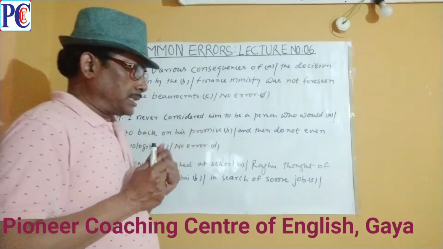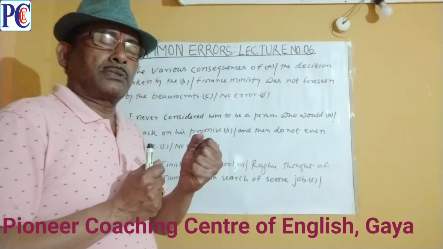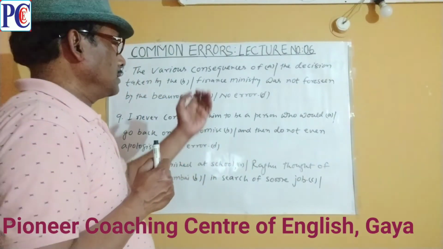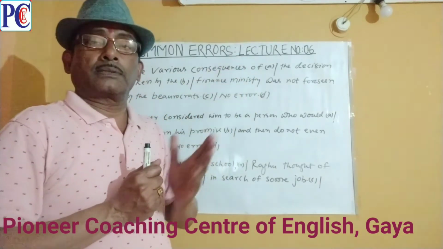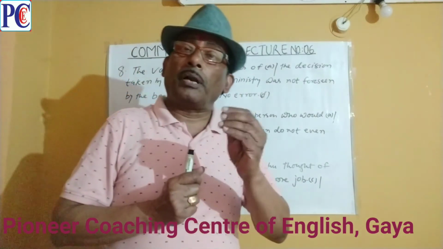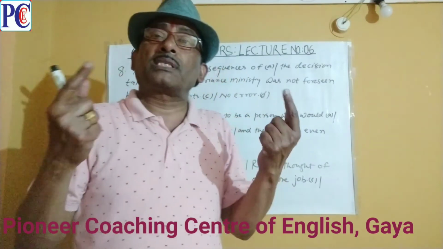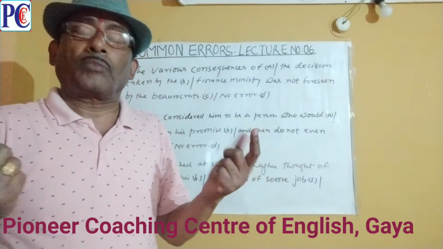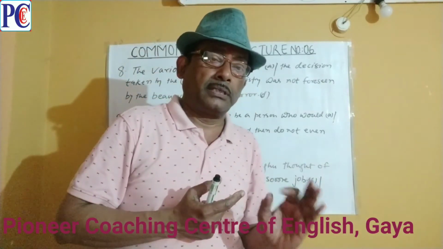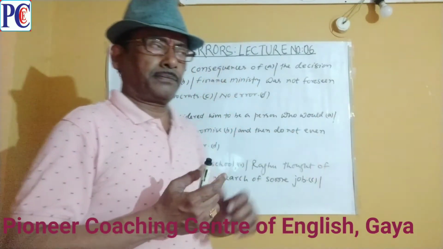The correct compound nouns are thus the Ministry of Finance, the Department of English, a member of one's family, a member of the Parliament, and so on.